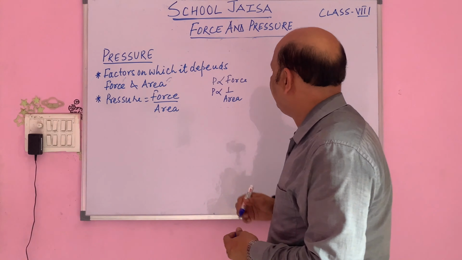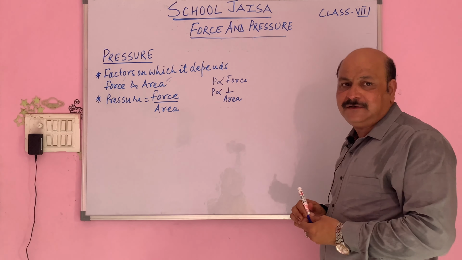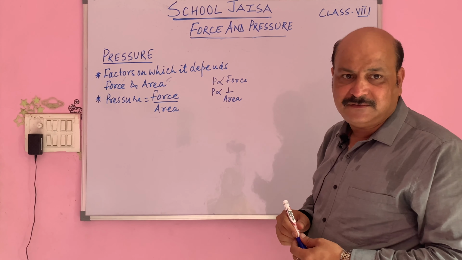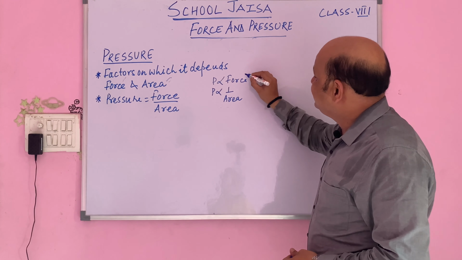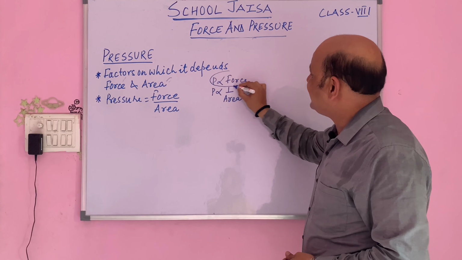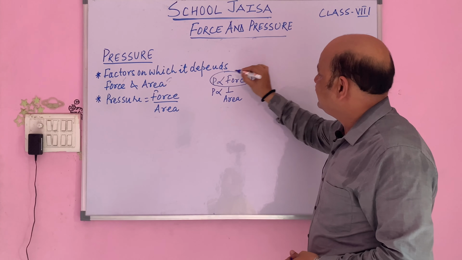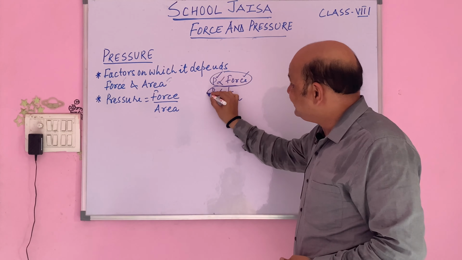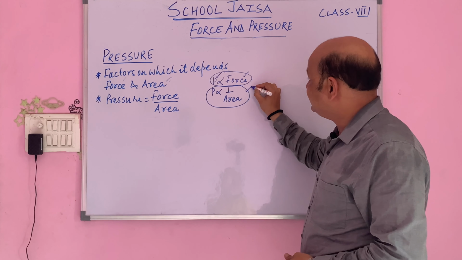Now the question comes from children, what do you mean by directly and inversely proportional? Directly proportional means as the force increases, the pressure also increases. But if the area increases, then the pressure decreases.